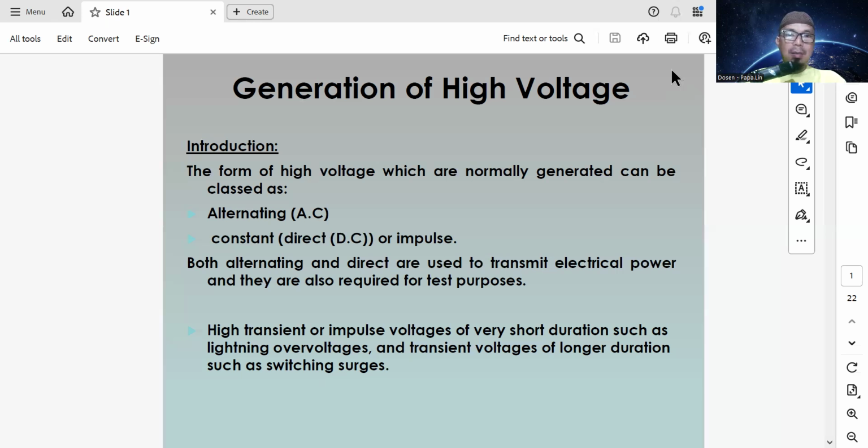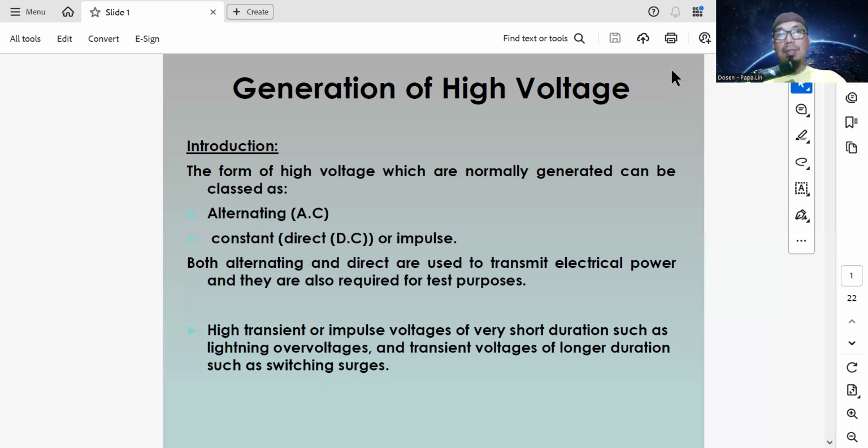High transient or impulse voltages are of very short duration, such as lightning overvoltage, and transient voltages of longer duration, such as switching surges. So the other high voltage source is transient or impulse voltage.